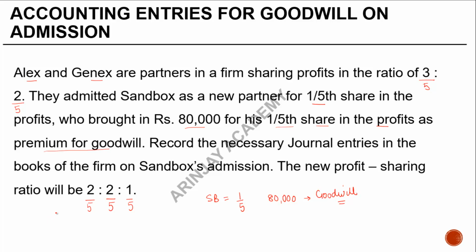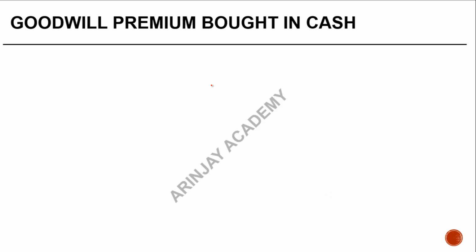Now, the accounting entry for goodwill is quite simple. So when a new partner brings in his share of goodwill, we will debit the bank account by the amount that he has brought in, bank account debit, to Sandbox. No, the entry is made directly to the goodwill premium account. How much? 80,000.